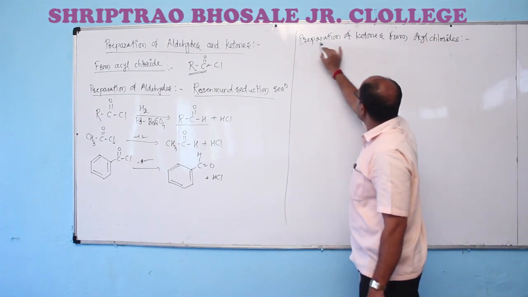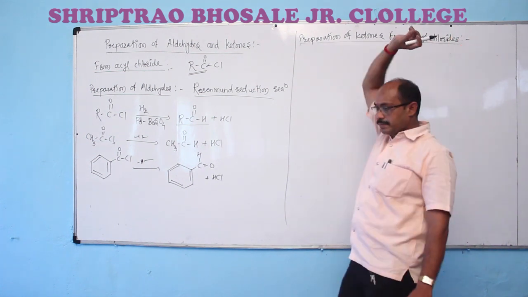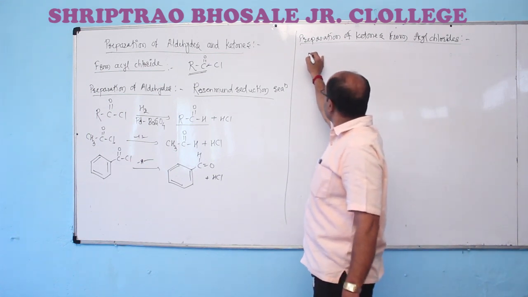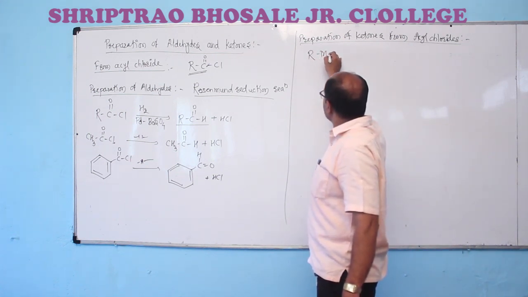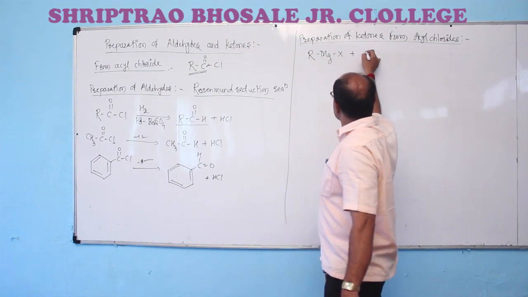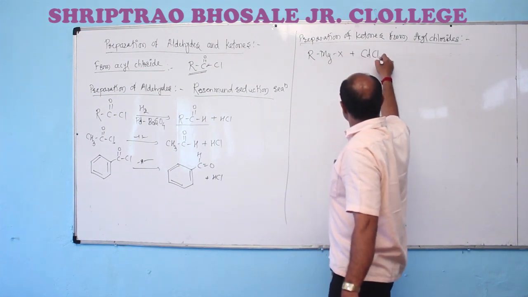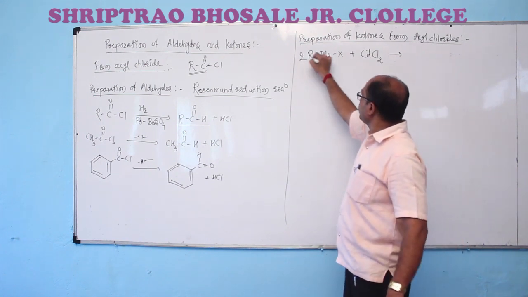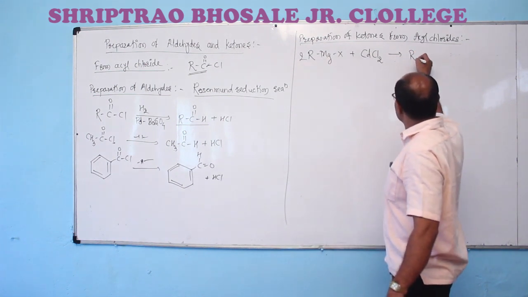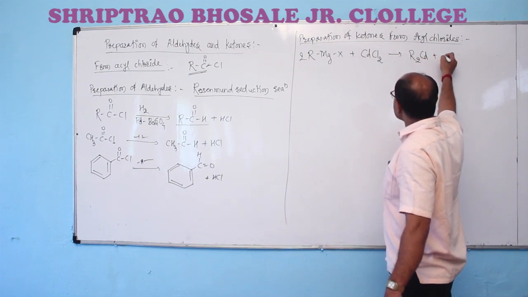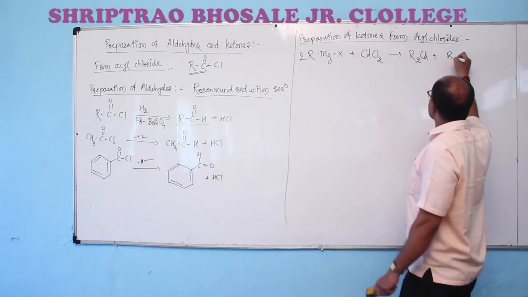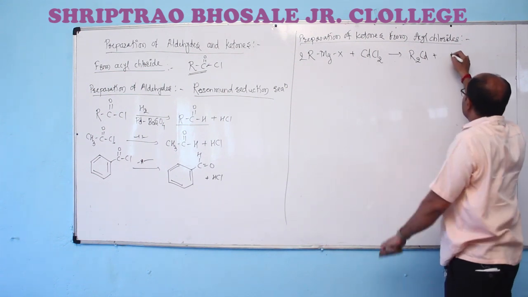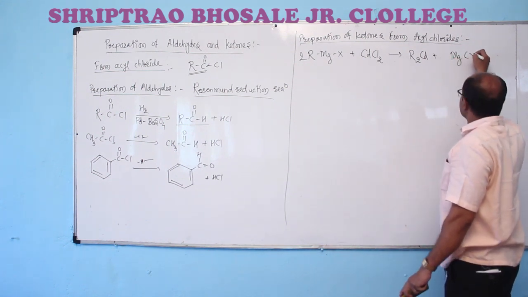Acid chlorides are also useful for the preparation of ketones. In this reaction, firstly, alkyl magnesium halide on treatment with cadmium chloride gives the formation of corresponding dialkyl cadmium.